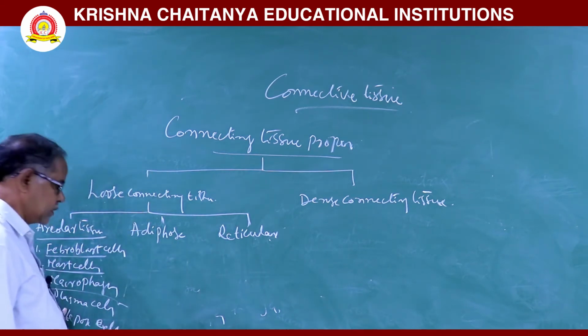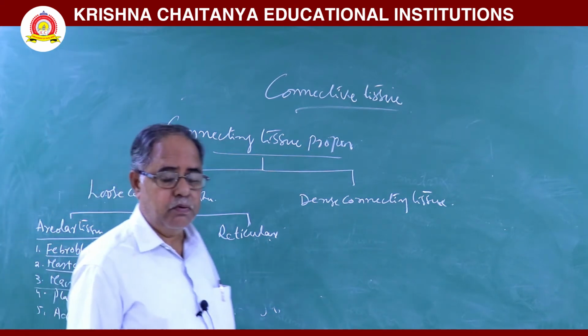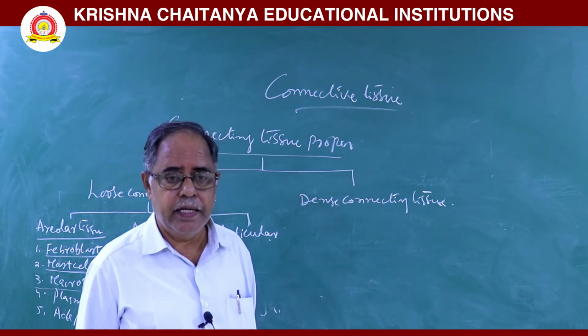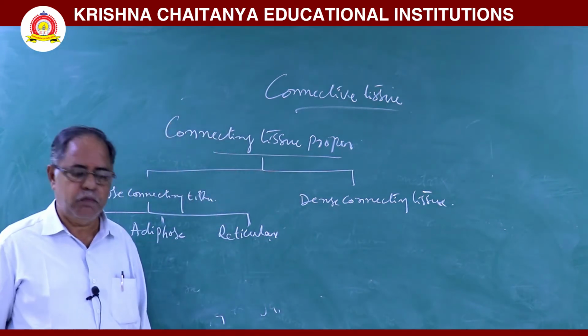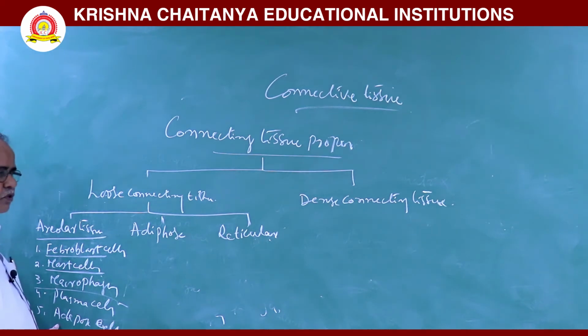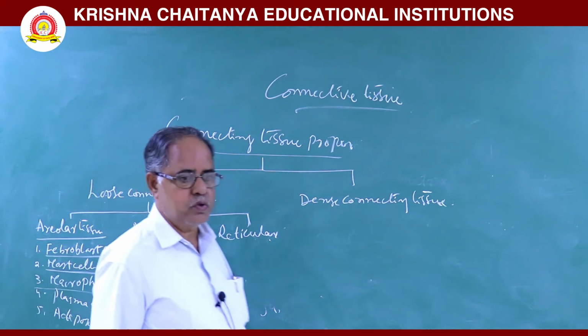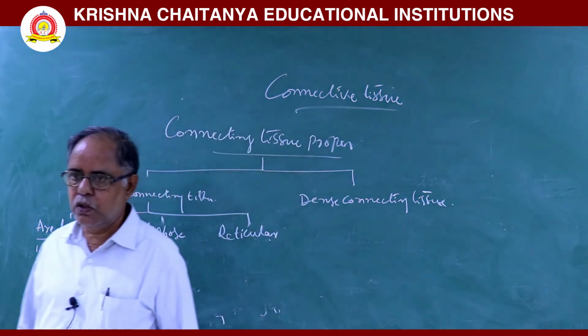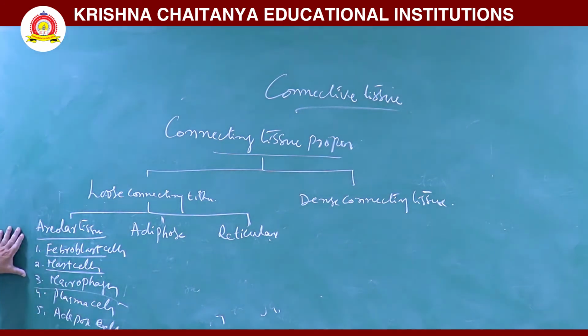Next, plasma cells. These plasma cells are derived from B lymphocytes, and they produce antibodies. And adipose cells. These adipose cells are used to store fat material. So, these are the cells which are seen in areolar tissue. One is fibroblast cell, second one is mast cell, third one is macrophages, fourth one is plasma cell, fifth one is adipose cells.